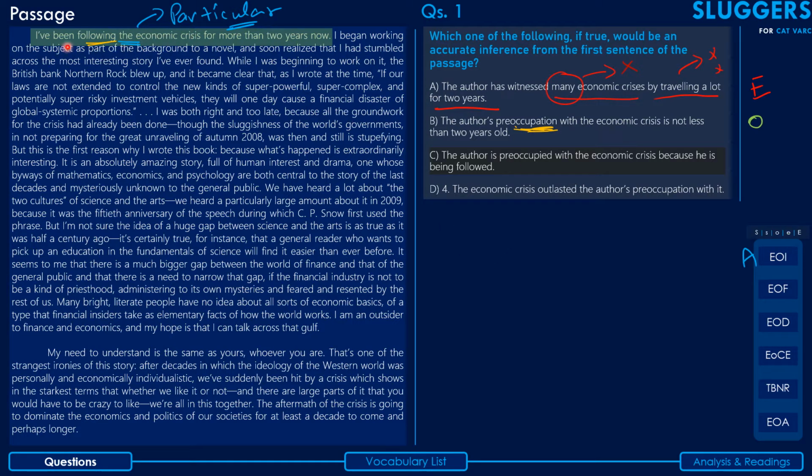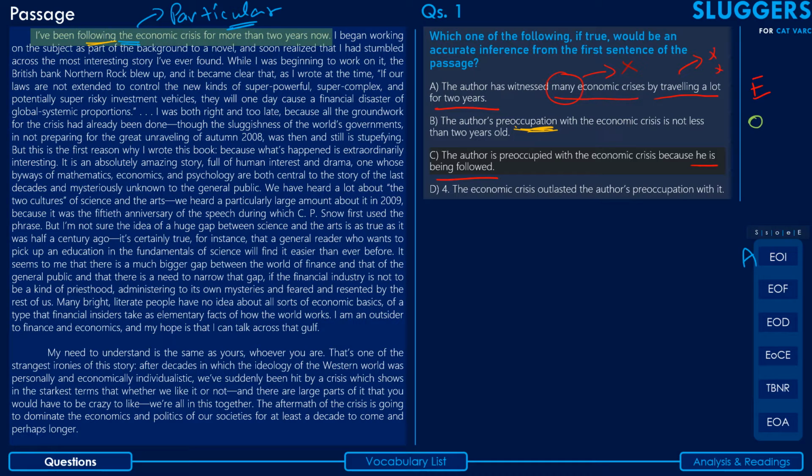The author doesn't say that the author is being followed by someone, and in fact, this is just outrightly funny, and it's a very gross distortion of what has been said in the passage. The author being followed is not an idea that has been mentioned anywhere.